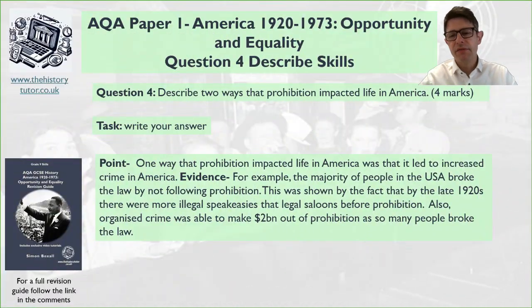Okay, so here's what I've gone for. I've said, for example, the majority of people in the USA broke the law by not following prohibition. This was shown by the fact that by the late 1920s, there were more illegal speakeasies than legal saloons before prohibition. Also, organised crime, there was $2 billion worth of money to be made out of it in this time. So obviously, lots of people were not following the law.